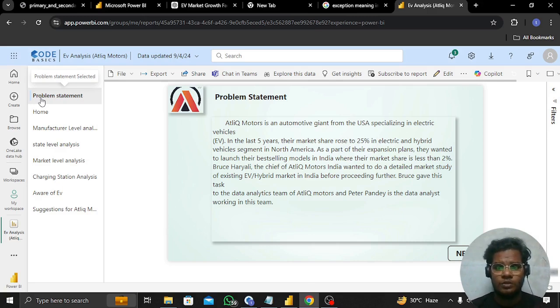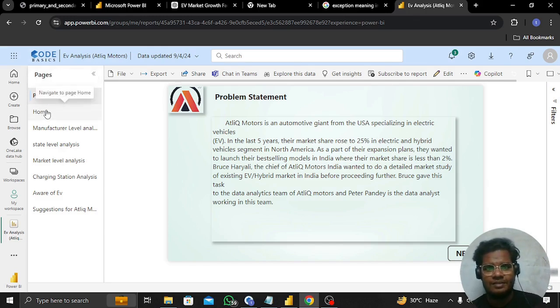That's why Bruce gave this task to the data analyst team of Atlic Motors, where Peter Pandey is the data analyst working for this team. In this project, I am Peter Pandey, the data analyst, and this project is made upon me. Okay, let's start the analysis and deep dive into the project and see what we are going to discuss.